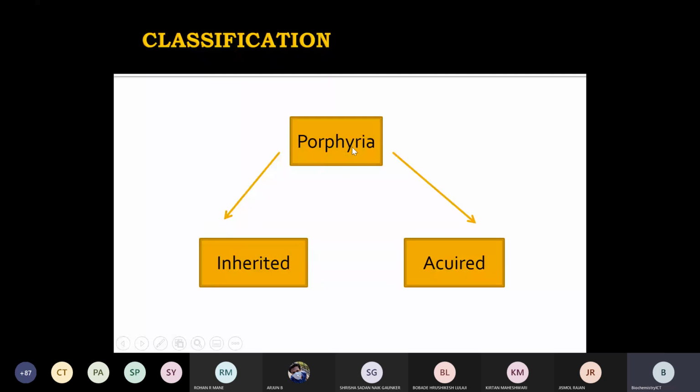Porphyria is roughly classified into two: one is inherited and the other is acquired due to some other disorder.